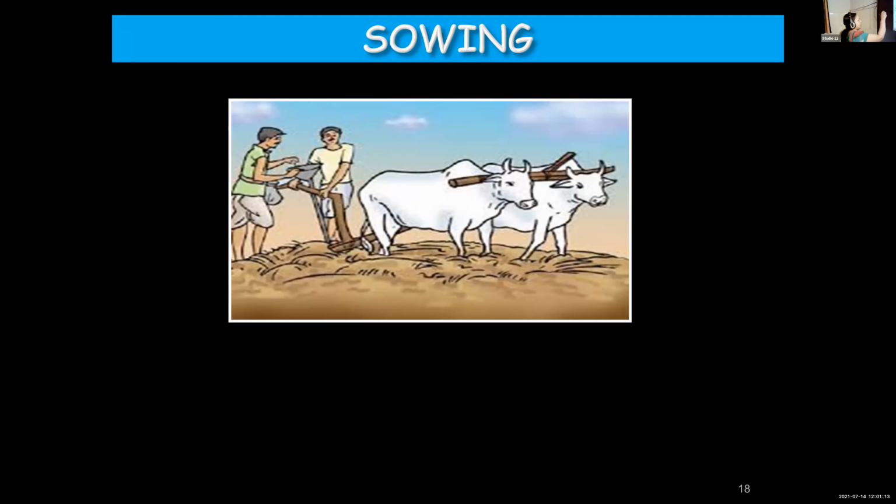And this device also resembles a funnel, as you can see in the figure. The same figure is given in the textbook. But here at the lower part, you can see some pipes having sharp ends. Why do they have sharp ends? Only then will they be able to pierce the soil.